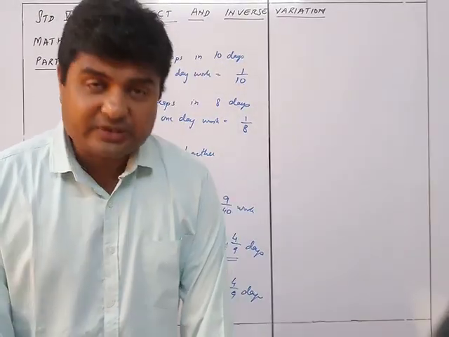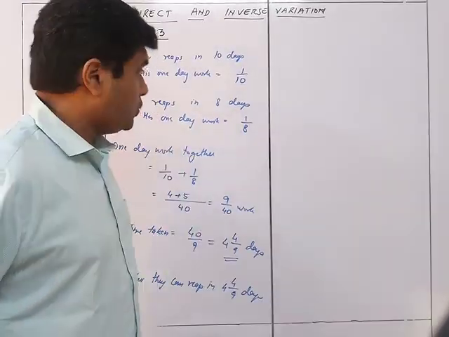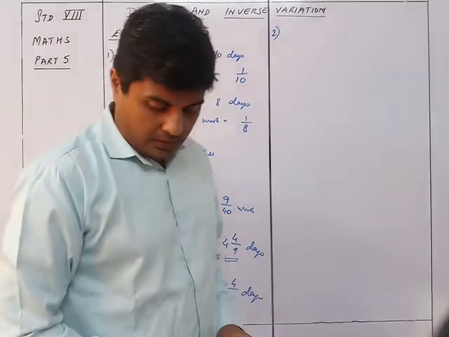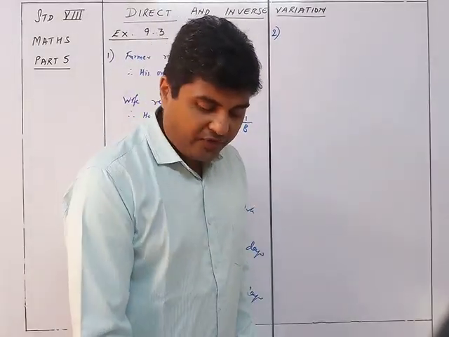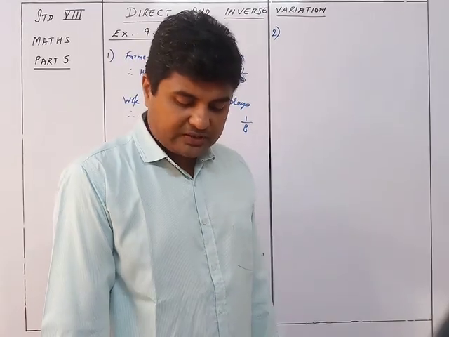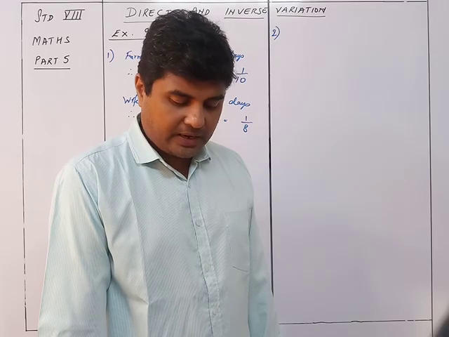Okay, so that was sum number 1. We now move on to sum number 2. A can do 1/5 of a certain work in 2 days. B can do 2/3 of it in 8 days. In how many days can they complete the work together?